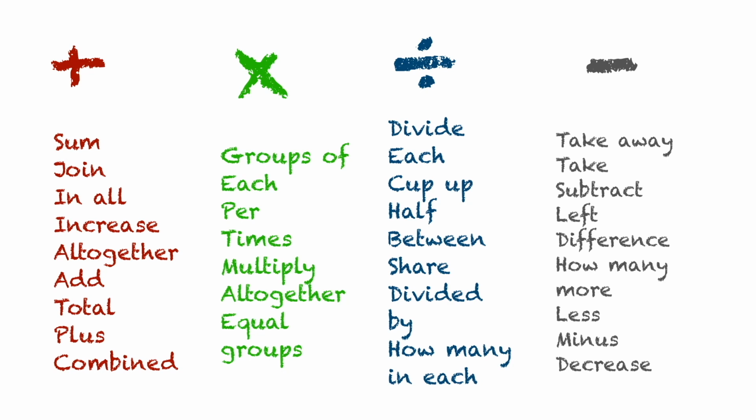Have you noticed that some words are listed more than once? Nice eye. Some words can indicate various operations. We will make another video to explain those types of problems. For now, we will keep it simple.